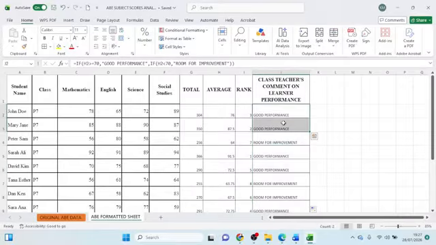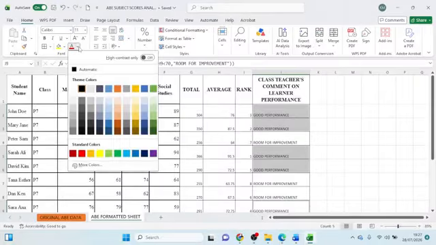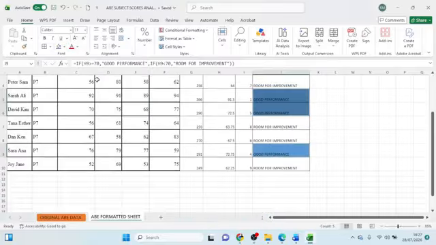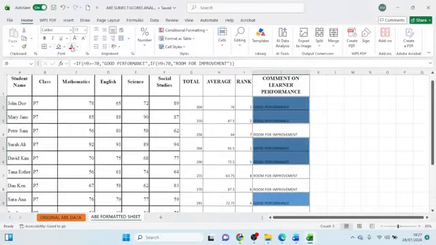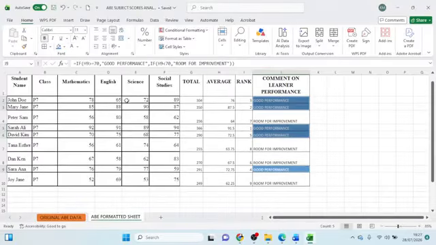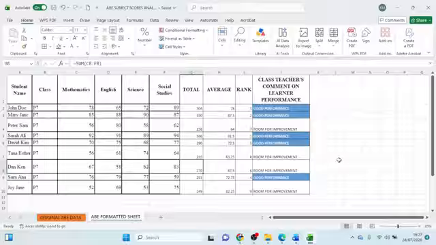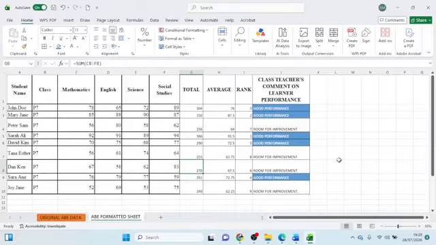So these ones with good performance, I can decide to just highlight them, hold control, highlight these ones also, hold control, then highlight this one, and I just give them a fill color to identify them, and a text color that is white, and I can bold them like that, so that they can easily be identified as those who performed well in that class.